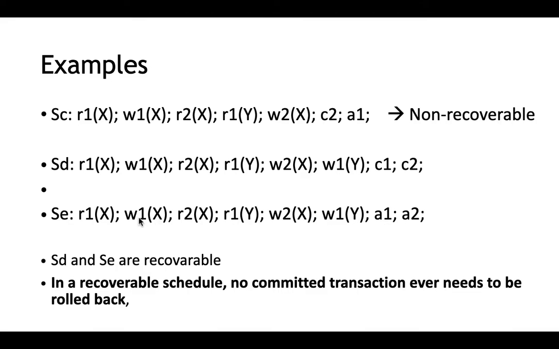We just need to undo all the operations done by the first transaction, and since R2 had used the updated values from the first transaction, the second transaction also needs to undo those operations. It's quite okay. If the first transaction aborts, there's a decision made that the values updated by the first transaction are invalid. So the second transaction can also undo the operations, the values that it had used from the first transaction. So it is quite okay. First gets aborted, the second also gets aborted, it is okay.